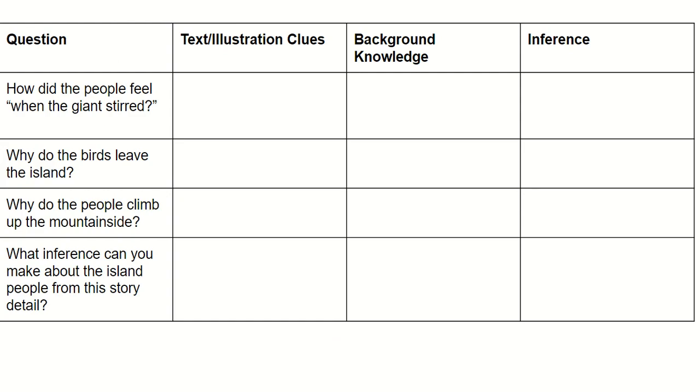So I've made this table for you to look at the questions we have to answer, and then we'll look at the text plus illustration clues, our background knowledge, and the inference. We're going to look at, how did the people feel when the giant stirred? Why do the birds leave the island? Why did the people climb up the mountainside? And what inference can you make about the island people from this story? I want you to answer that last question.